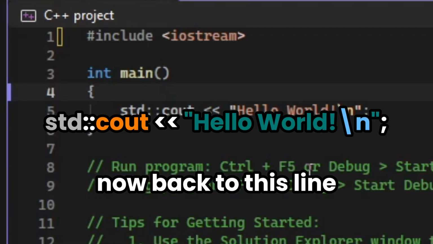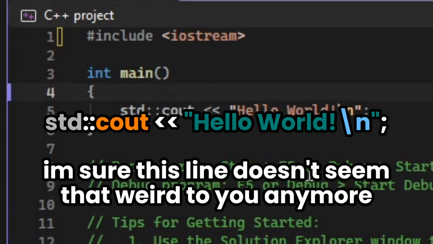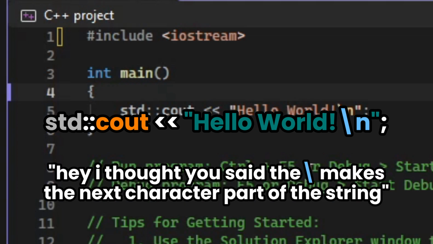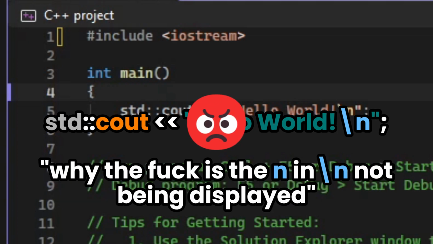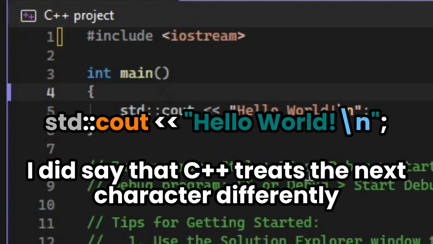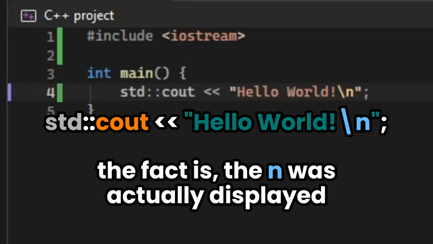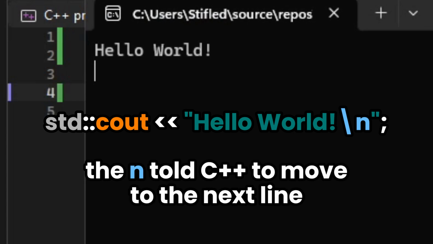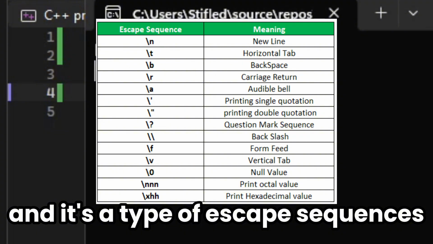Now back to this line. I'm sure this line doesn't seem that weird to you anymore. But if you watched the video, you must be wondering, I thought you said the backslash makes the next character part of the string. Why is the backslash n not being displayed? I could say that C++ treats the next character differently. The fact is, the n was actually displayed, just not in the way you think. It told C++ to move to the next line. It's a type of escape sequence.